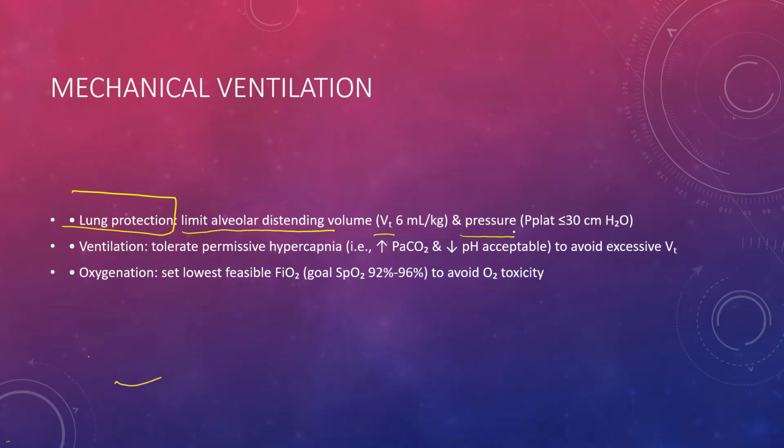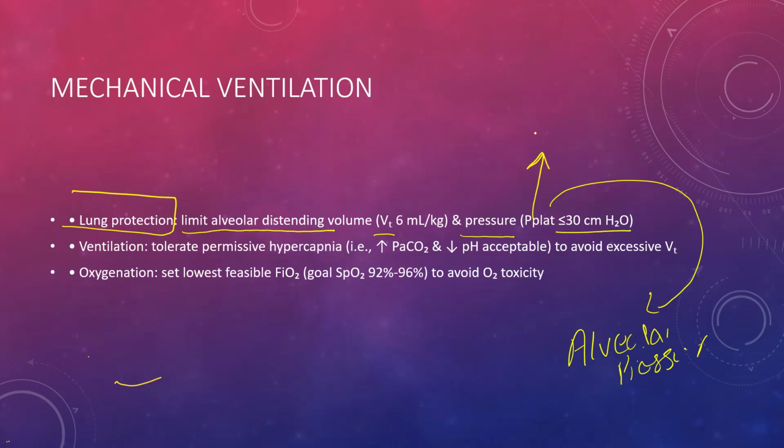And the plateau pressure. What is the plateau pressure? That is very important. It is the alveolar pressure at the end of the inspiratory hold maneuver. So it is the alveolar pressure and it should be less than 30. If it is more than 30, there is a risk of barotrauma. So we avoid the barotrauma, right?